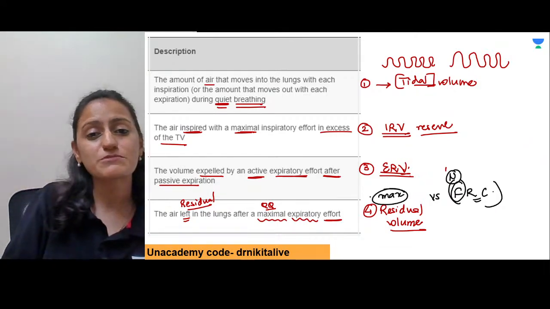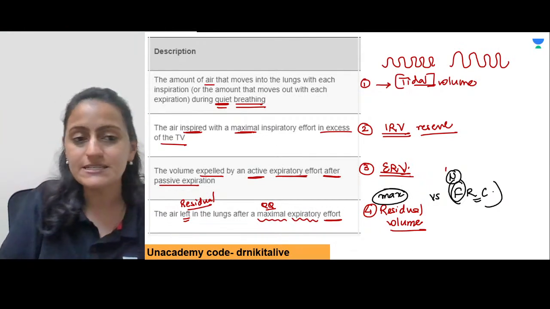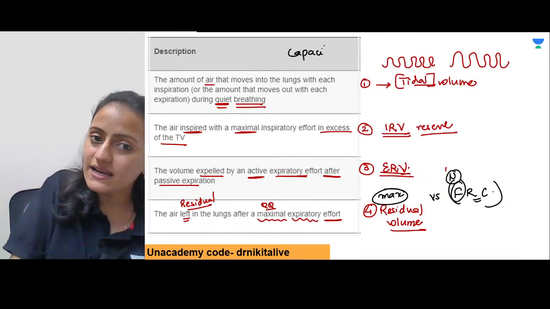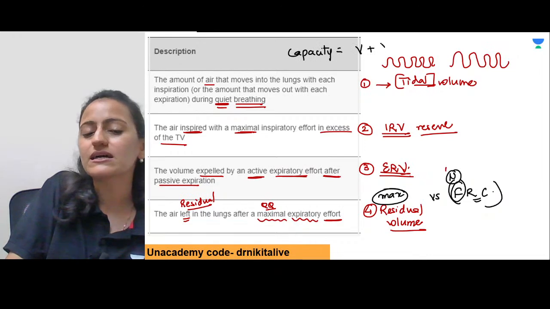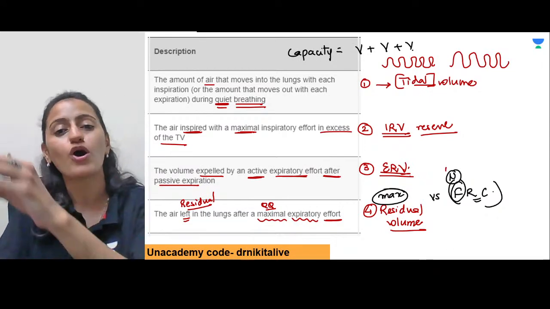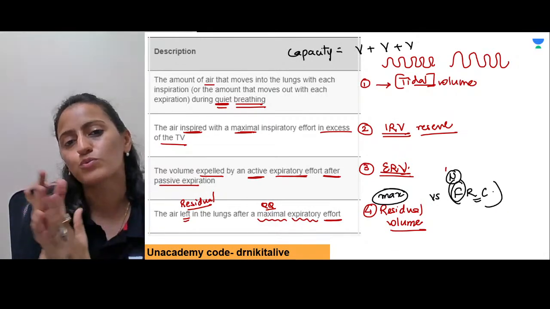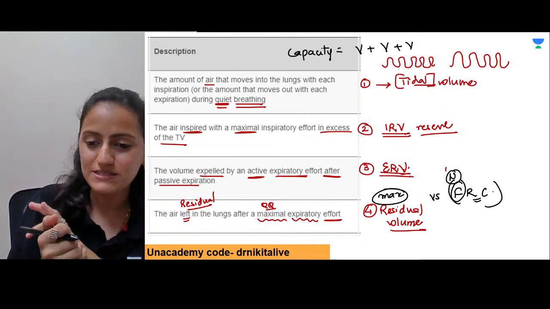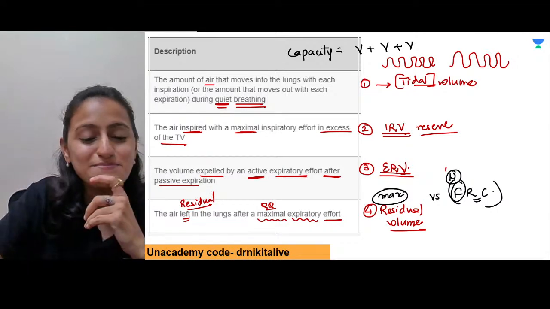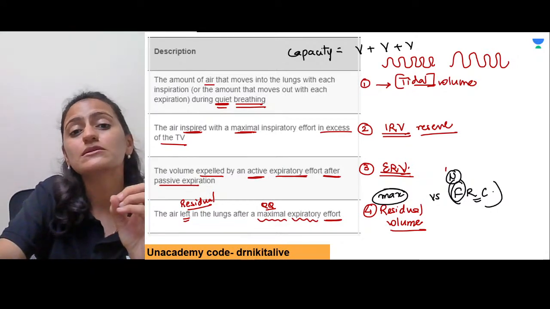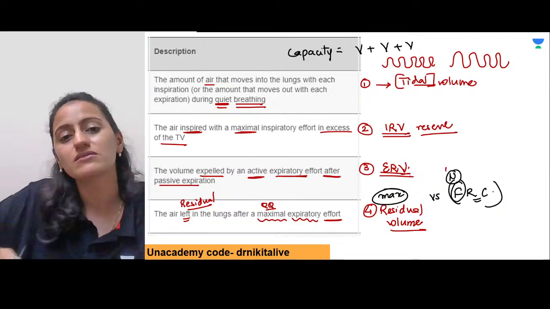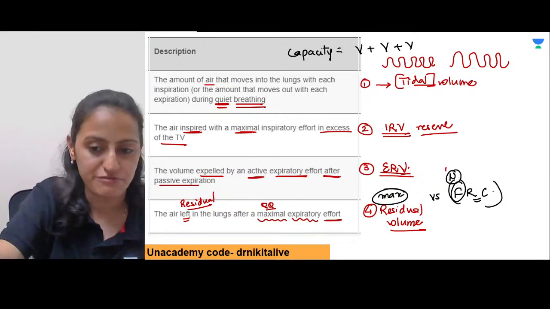Now, what is the difference between lung volume and lung capacity? Capacity, when we say a lung capacity, is basically a measurement of the sum of 2 or more volumes. It is the sum of 2 or more volumes, right? Absolutely, Bharti and Asmita, correct. So remember, residual volume is residual even after maximum expiratory effort.